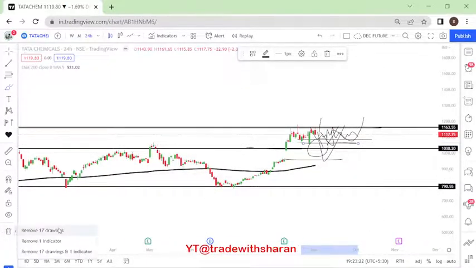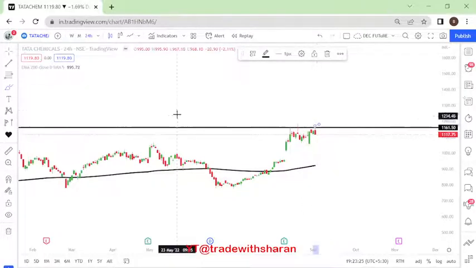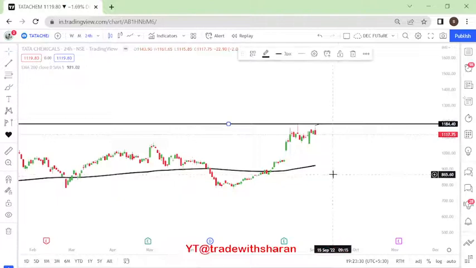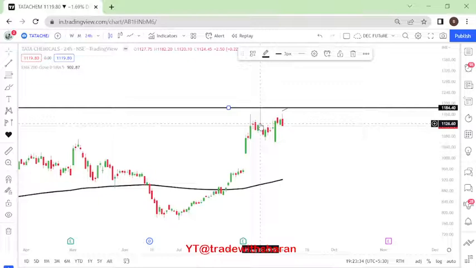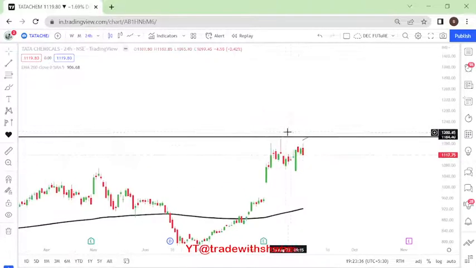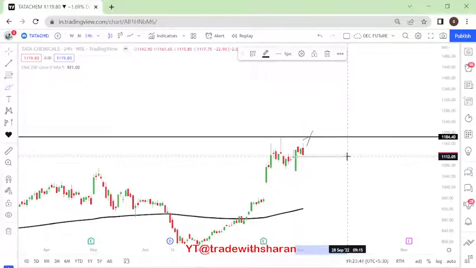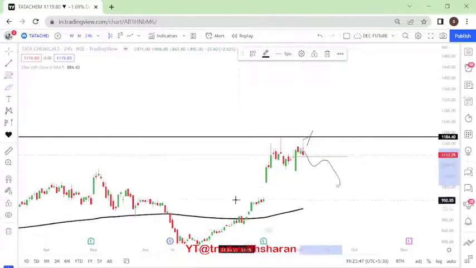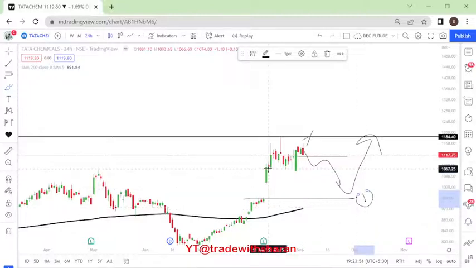Now, one second, we will enter above this level of 1184, because a shooting star has formed here. So we want to see that whoever is interested to buy has to buy above this shooting star. Once it closes above this with a stop loss of 1112, we can look forward to entering it. If the price comes here and closes this gap, we can look forward to entering it again. These will be our strategies.